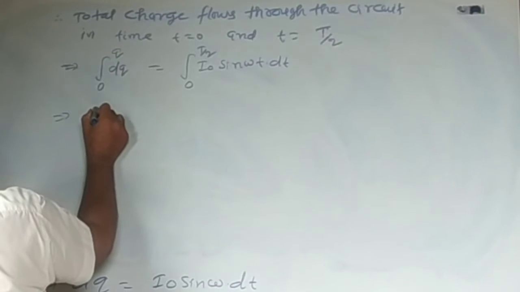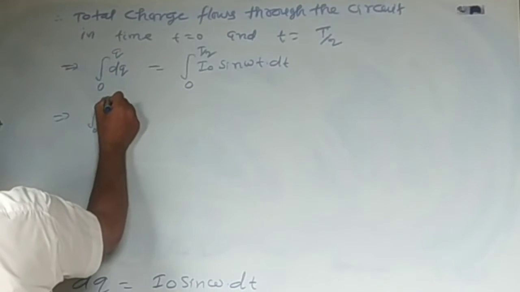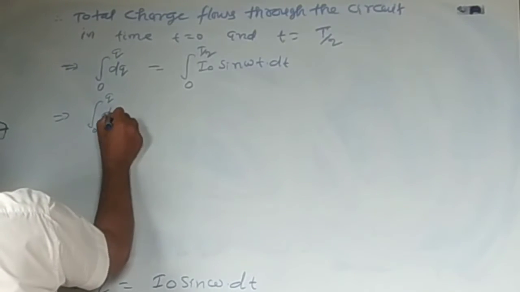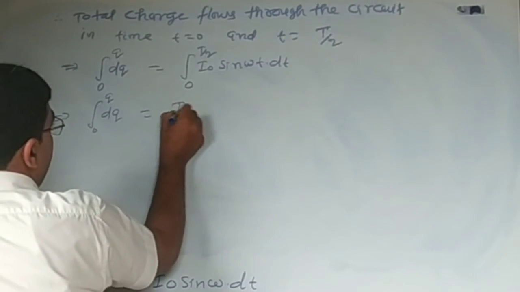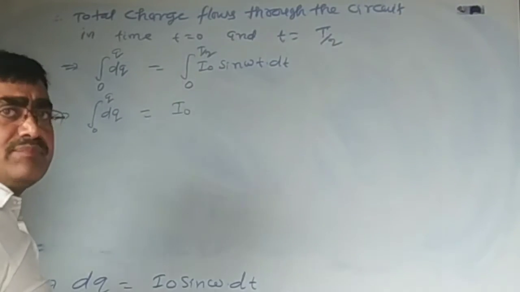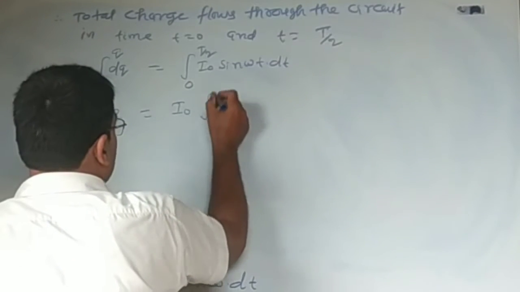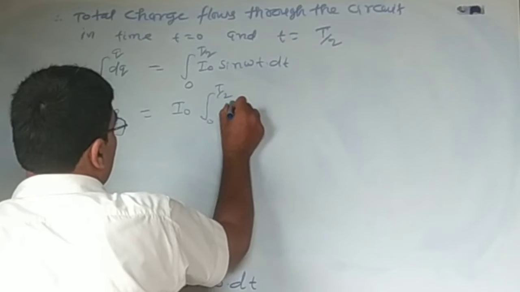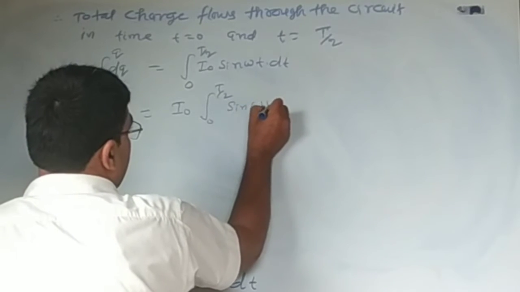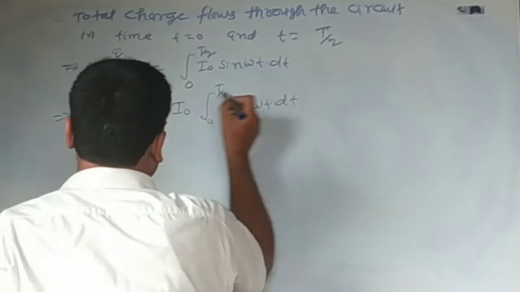Therefore, integration 0 to q dq is equal to I naught, which is a constant and comes out of the sign of integration, T by 2 sin omega t into dt.